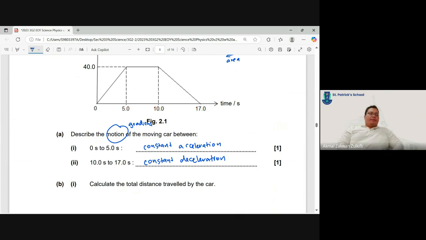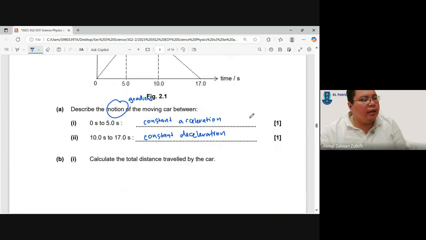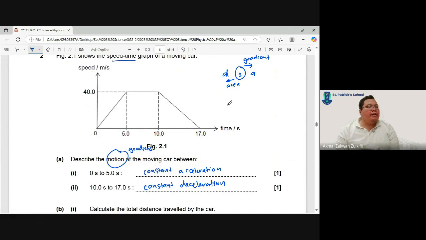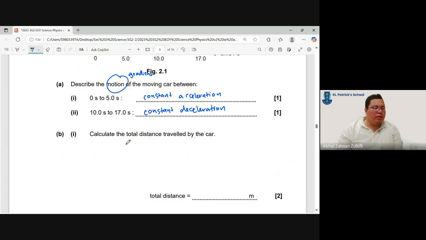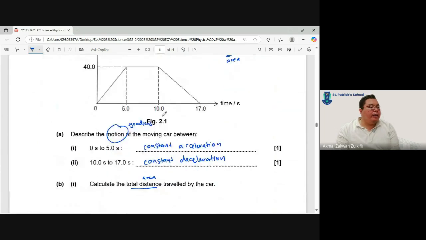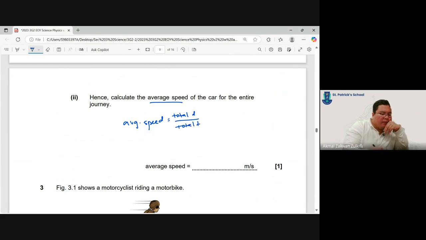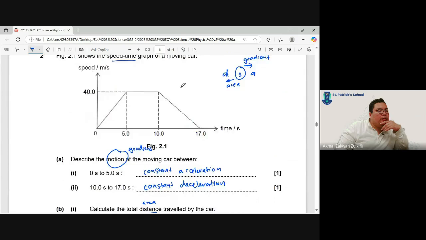Now, calculate the total distance traveled by the car. We know that I want distance, so I just take the area. Can you see how beneficial it is to know this DSA? Immediately I know total distance, I'm going to look at the area. So I go and calculate the area under the graph. Hence, calculate the average speed. Always remember, when you see average speed, the first thing you do is write total distance divided by total time. Total distance is what you found just now, total time is 17 seconds.